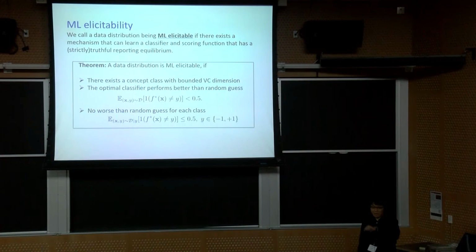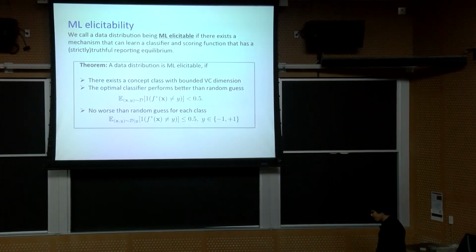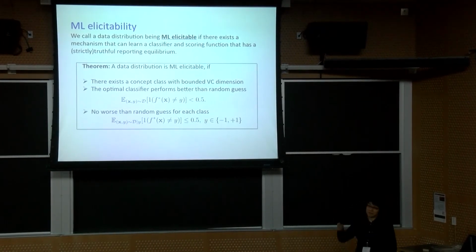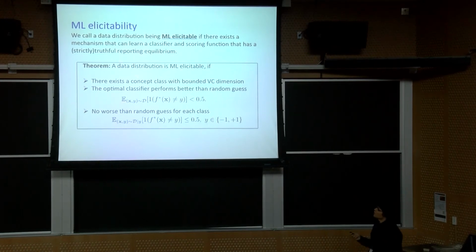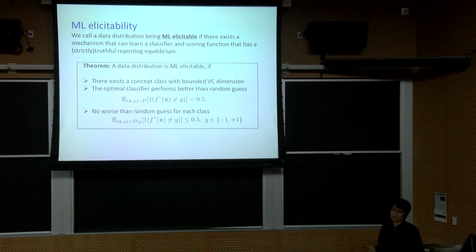All right, so I want to leave some time for questions. Before I end this discussion, I want to mention this mechanism gave us a way to formalize this notion of machine learning elicitability. We call a data distribution machine learning elicitable if there exists a mechanism that can learn a classifier and a scoring function at the same time, such that it has a strictly truthful reporting equilibrium. And we found actually such data distributions are not that rare.